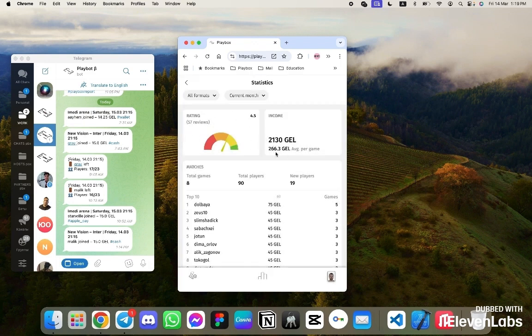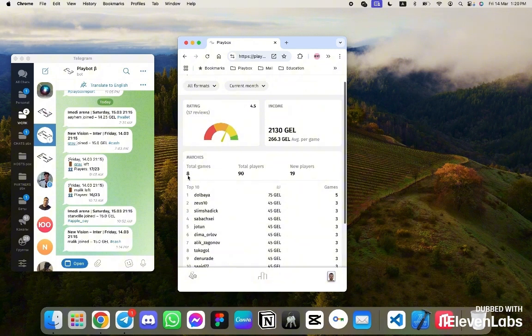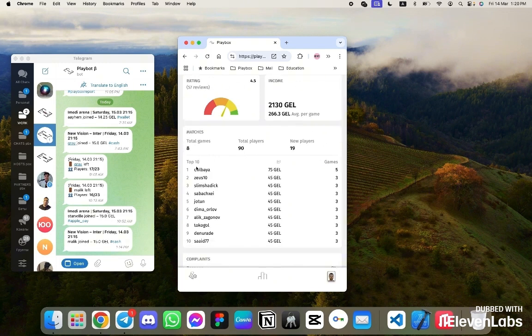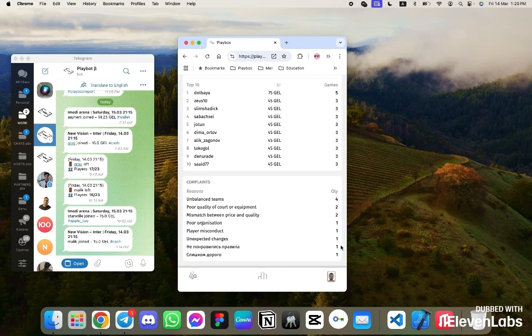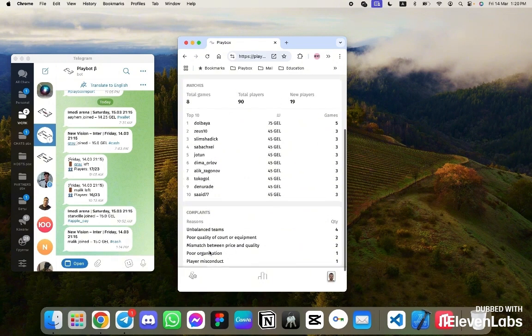Here's the amount you earned, and the average you earned per game. How many games were held? How many players came? How many new players came? And accordingly, the top 10 players this month: the player's name, how much he paid, how much he played. This will simply help you keep track of the most active members of your community. There's also a main list of complaints that users voice based on the results of the event, for example, unbalanced teams, the quality of equipment, meaning gear, price, and so on.